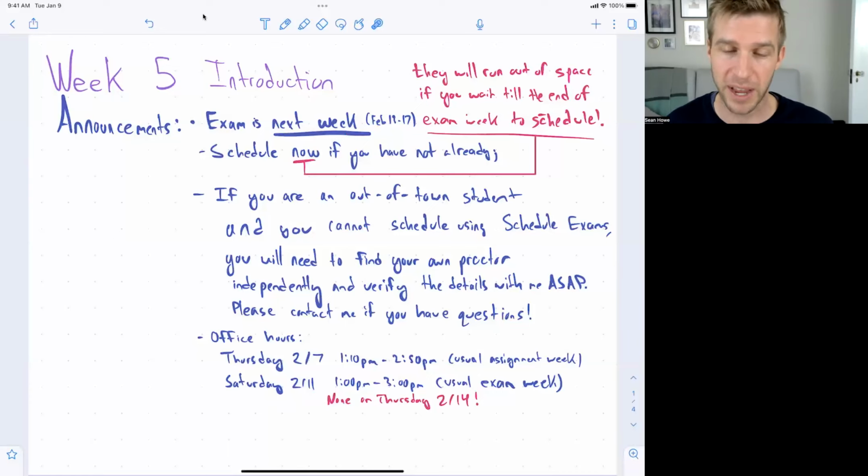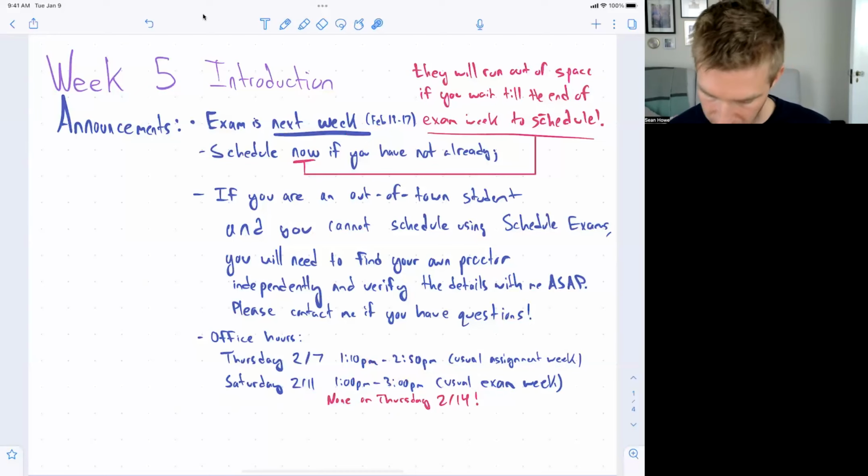So if you look at the office hours page, this is the normal schedule for office hours. They're always at 1:10 p.m. to 2:50 p.m. on Thursdays during assignment weeks. And then in exam weeks, they're always moved instead to the start of the exam week on the Saturday before. Good, so just pay attention to that if you're hoping to go to office hours at some point before the exam. Those are your two opportunities. Great.